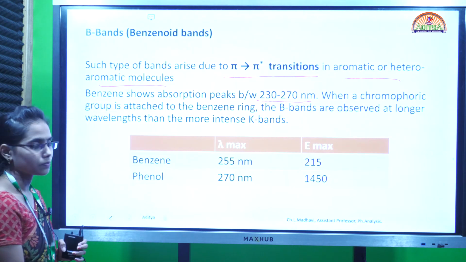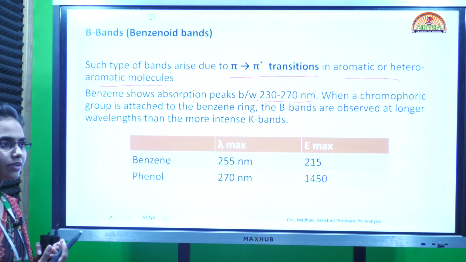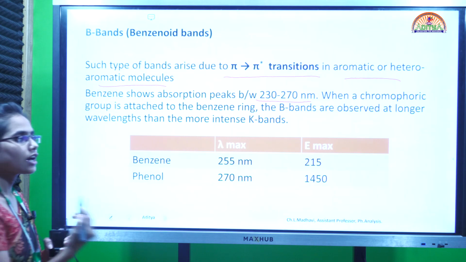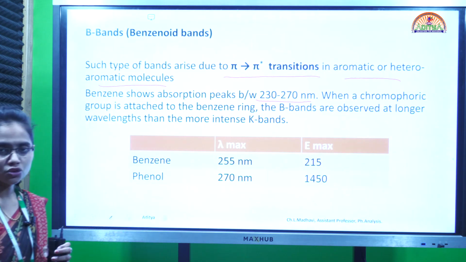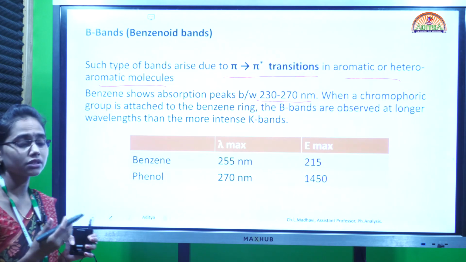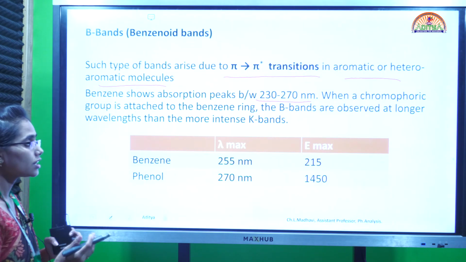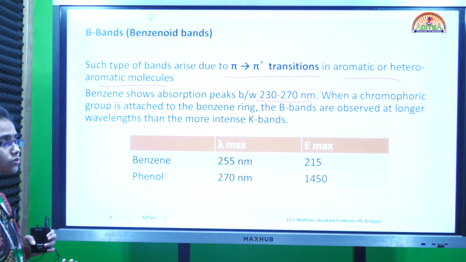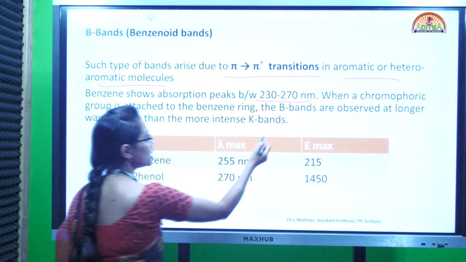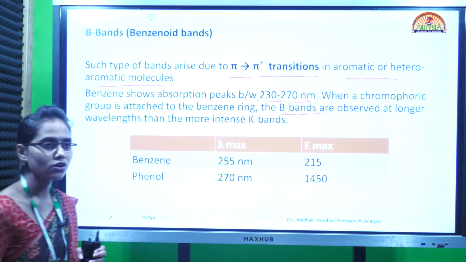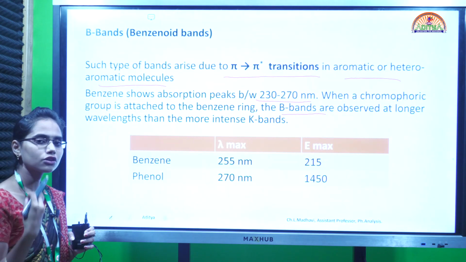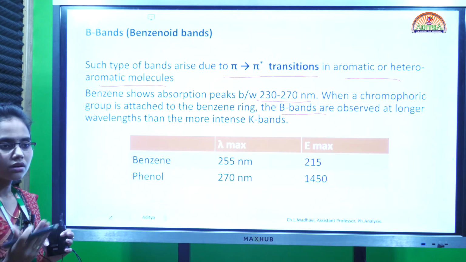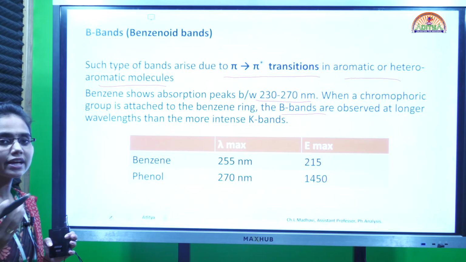When a chromophoric group like OH is attached, benzene becomes phenol. When another chromophoric group like NH2 is attached, the benzene becomes aniline. So when a chromophoric group like OH or NH2 is attached to the benzene ring, the B bands will be observed. Because of shifting, when a chromophore is attached, what will happen? There will be a shift of wavelength to the longer side. That means there will be an increase in the wavelength.